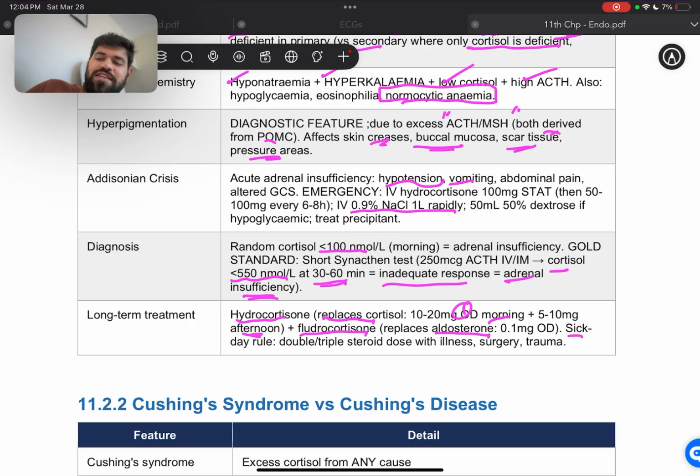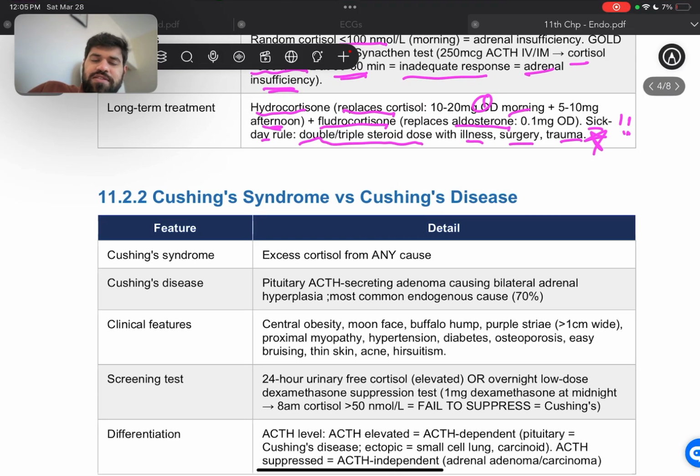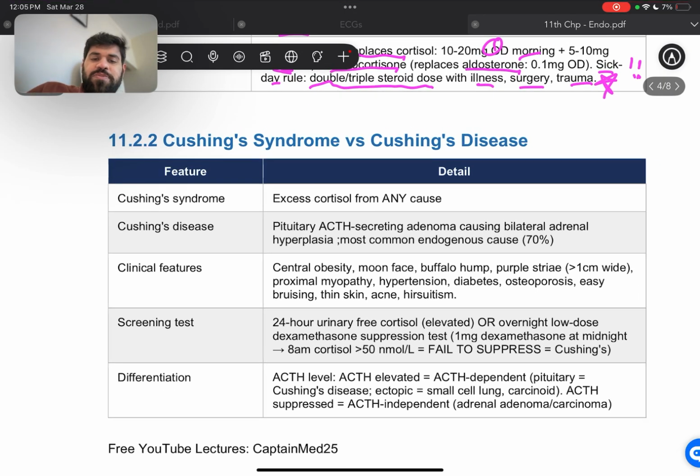All right, now the sick day rule is that we double or triple the steroid dose with illness, surgery, and trauma. All right, this is an important rule. Now, Cushing disease is the opposite of Addison's disease, and we need to make a difference between Cushing's disease and Cushing's syndrome.